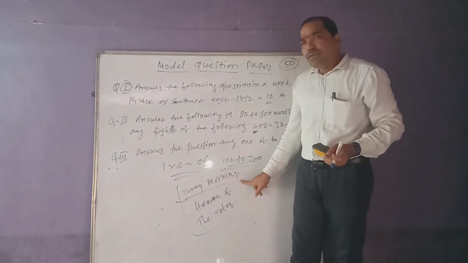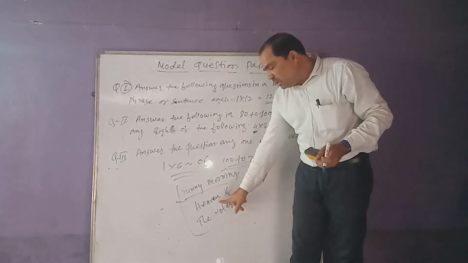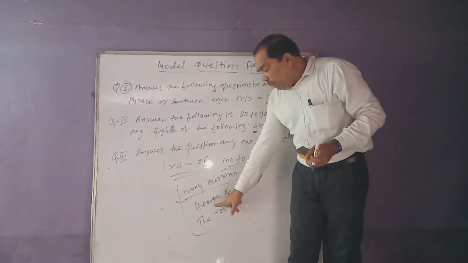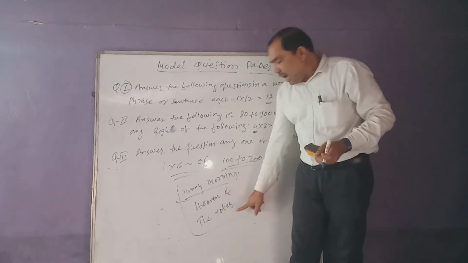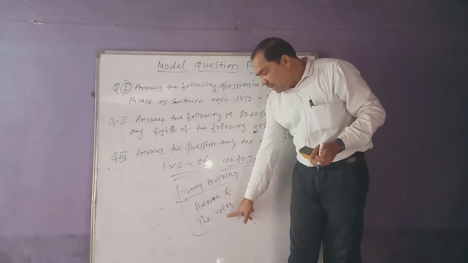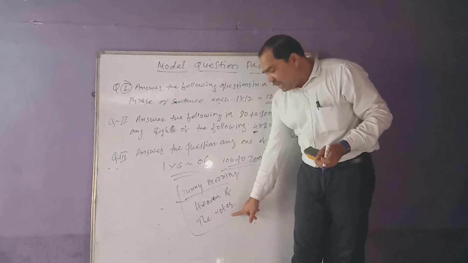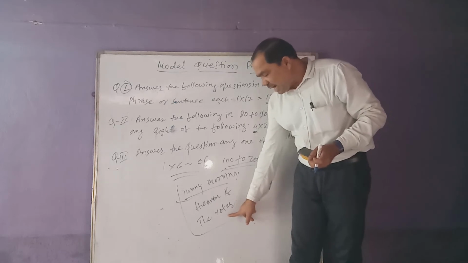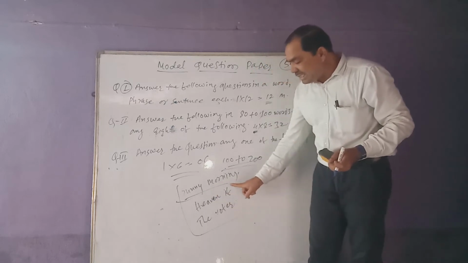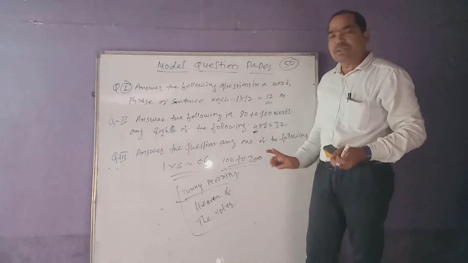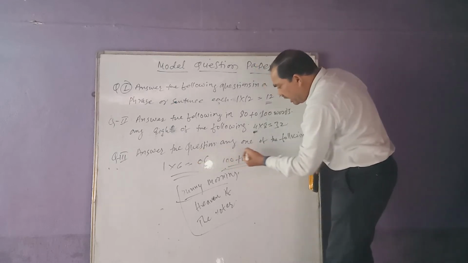Sunny morning, 1 plus 4 plus 6 is equal to 11. Heaven if you are not here on this earth, then where you are? It is 6 only, maybe sometimes 1 plus 6 is equal to 7 marks. And the water, how many marks does it carry? Sometimes it carries 11 marks, sometimes 10 marks. If it is asked for 10 marks, 4 plus 6 will be there. So out of these, 2 lessons and 1 poem, you will be asked to answer any one of the following.